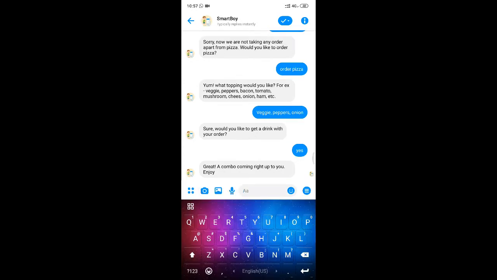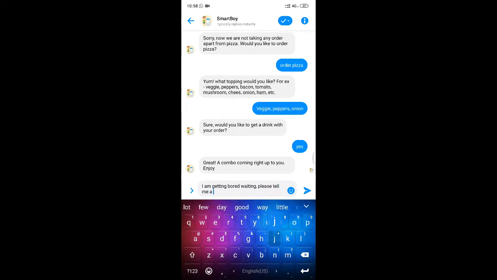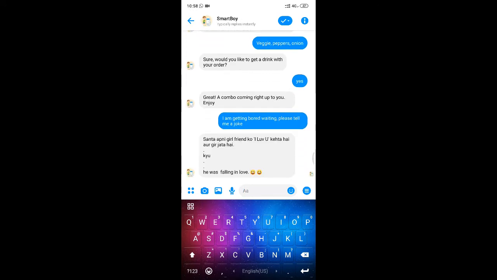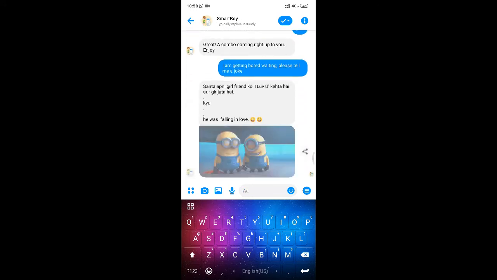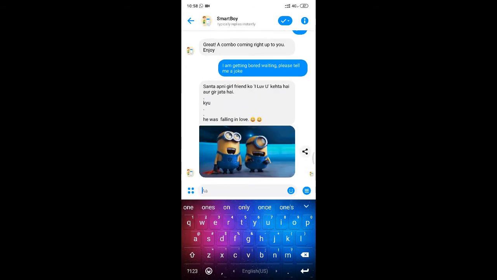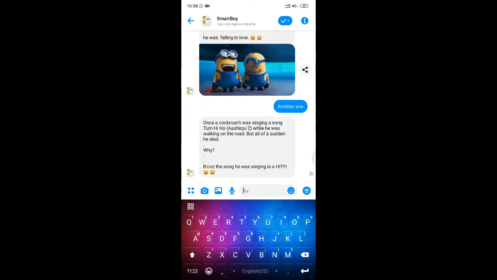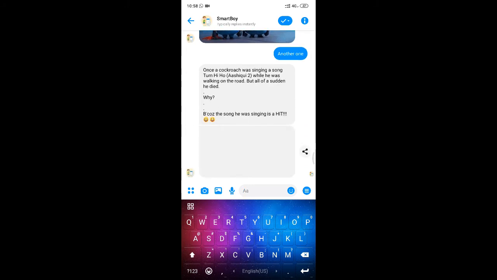Now we have ordered a pizza and we are waiting for it. So I can type, I am getting bored waiting, please tell me a joke. The bot understands it and tells you a joke. You can also ask for another one, and the bot will understand that the user wants to hear another joke and give you another. Okay, so this is how the bot will entertain also.